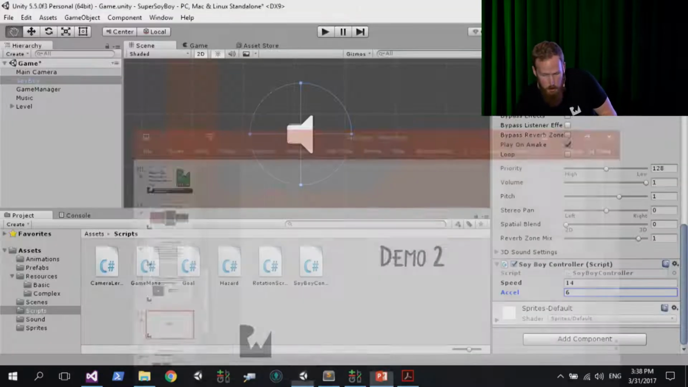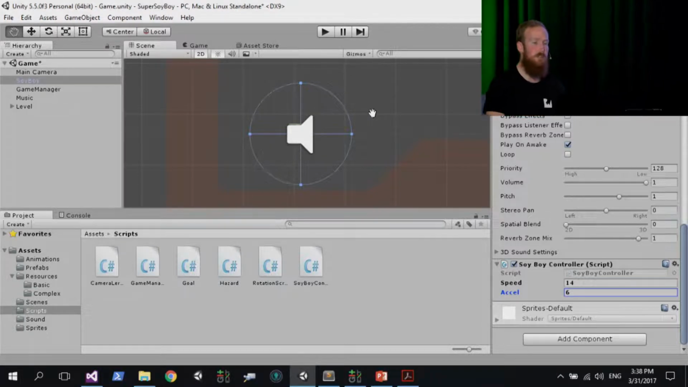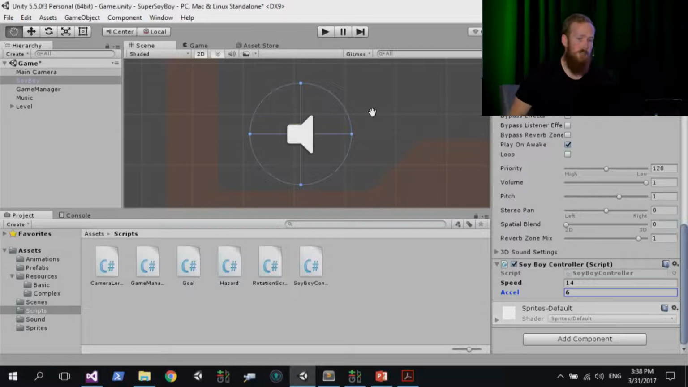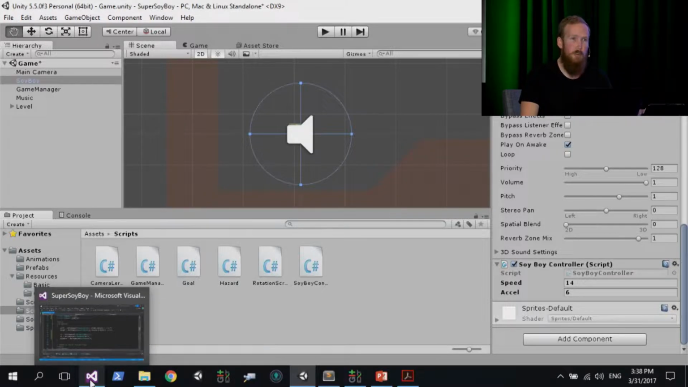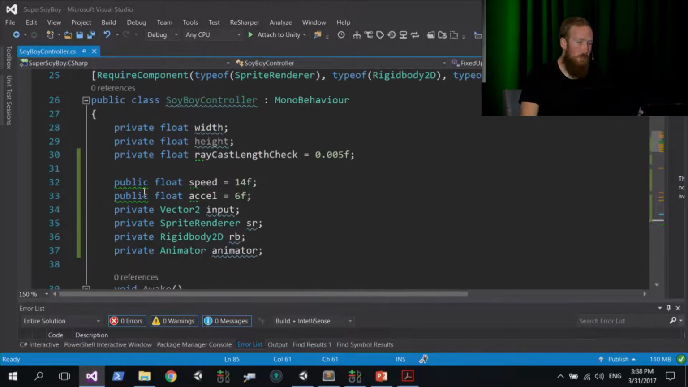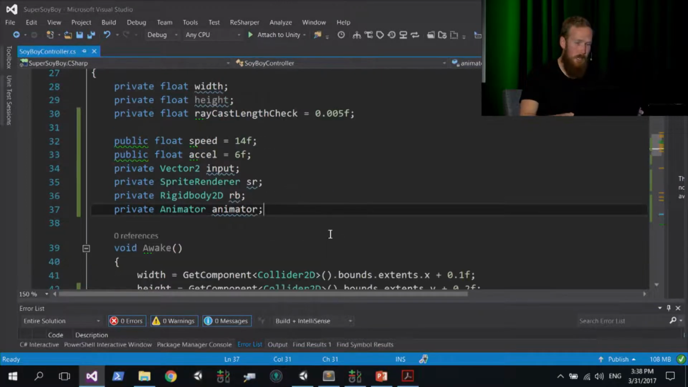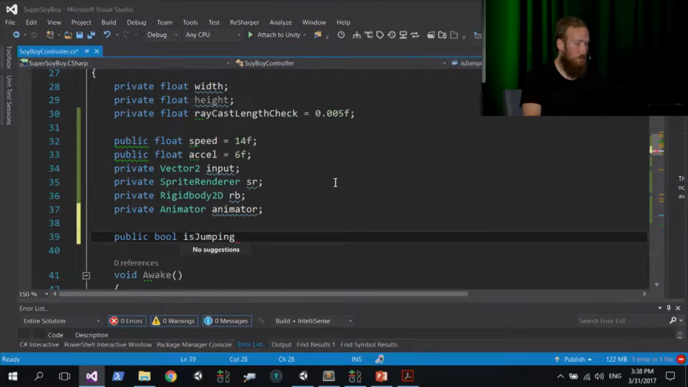So back in the Unity editor, don't forget you can open up the starter project for demo 2 if you want to have a fresh start. If you managed to finish the last section, that's fine, carry on from where we are. What we're going to do is jump straight into our Soyboy controller. Load it up in MonoDevelop or whatever your code IDE is, and go all the way to the top where we've got these public and private fields defined. Right at the bottom of the last one, we're going to add a new line, and we're going to do some stuff to control our jumps. We're going to type in public bool, and we're going to call this isJumping.